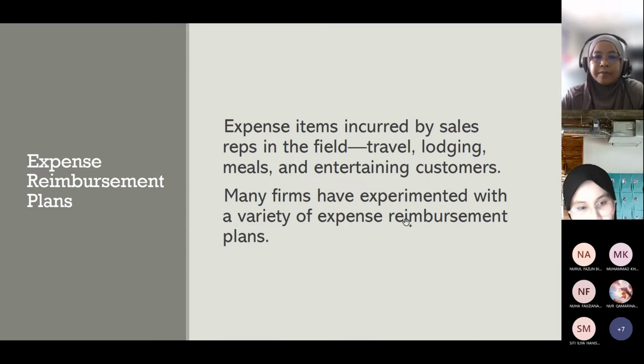Many firms have experience with a variety of expense reimbursement plans. There are a lot of ways people can claim back. A reimbursement plan is about claiming back from the company the expenses that they already spent for the sake of work.